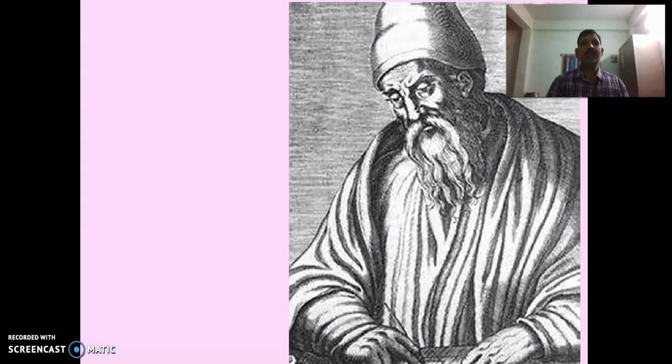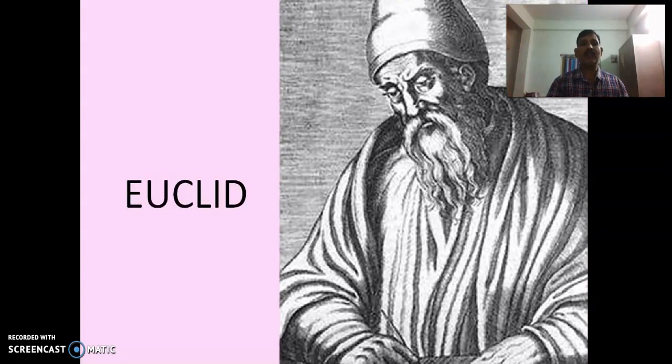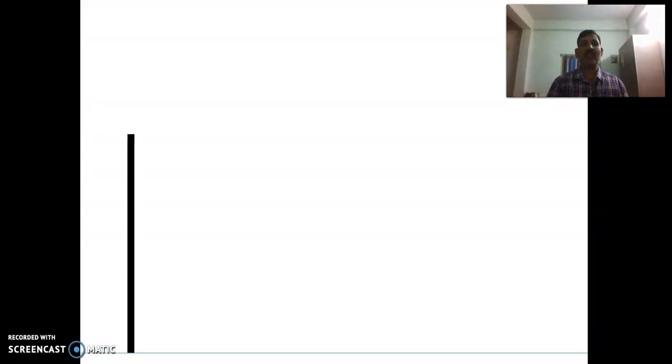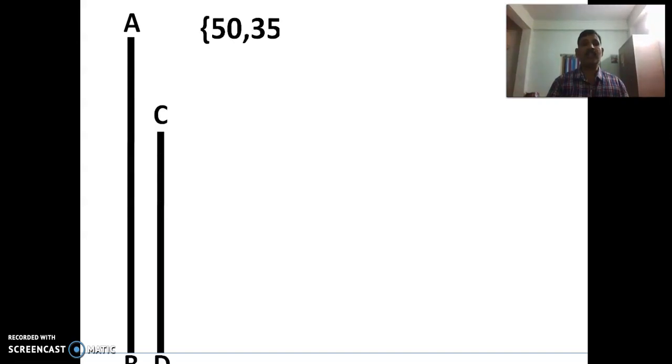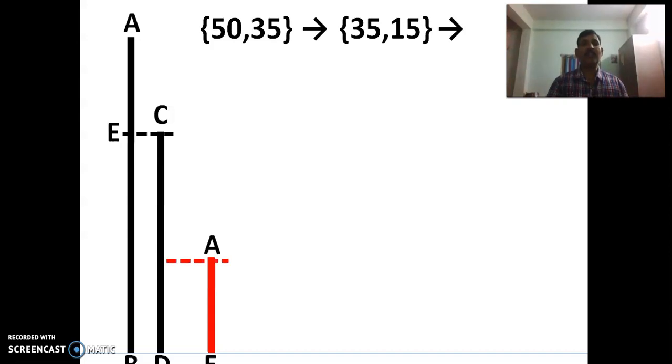Now this algorithm process was given by the mathematician Euclid. That's why we call it Euclid's division algorithm. For this he considered two sticks of two different lengths, 50 and 35. From the 50 unit stick, if you cut 35 units, one stick can be cut and a 15 unit stick will be left over. Again, with the 35 unit stick you get two 15 unit sticks and one 5 unit stick is left.